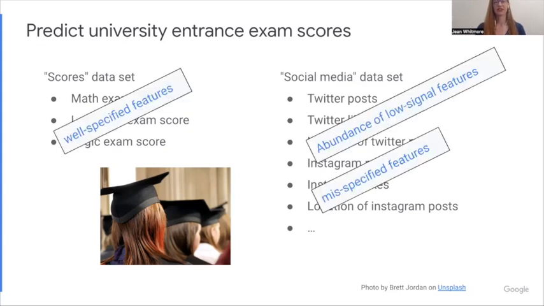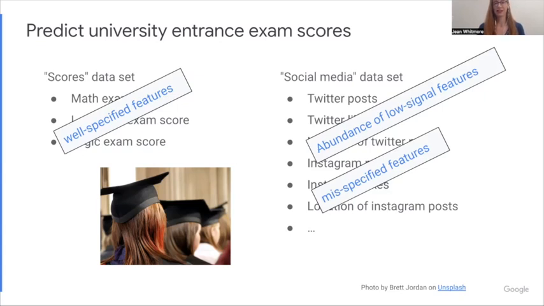The scores data set has well-specified features. These are all highly relevant. In contrast, the social media data set has an abundance of low signal features. They are misspecified. They don't fit the core dimensions of what's driving exam scores. So in short, the paper would predict that double descent would occur in the social media data set, but is less likely to occur in the scores data set.